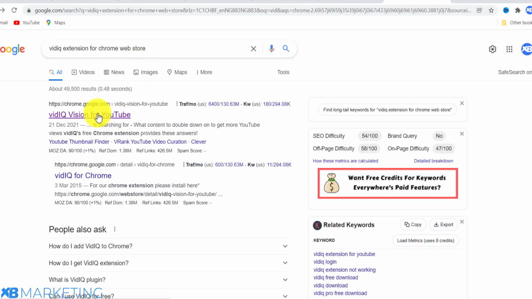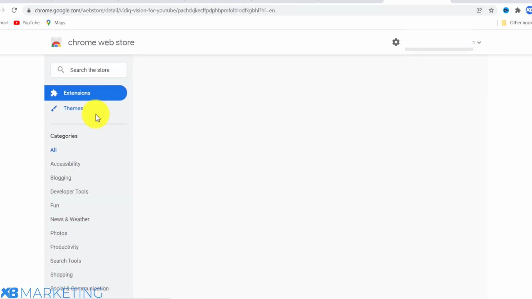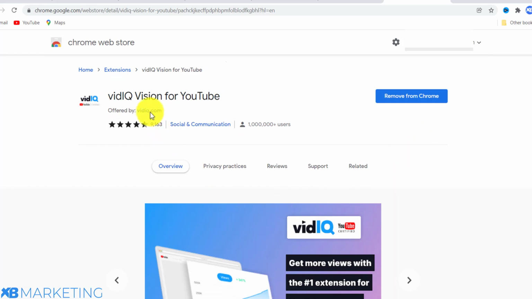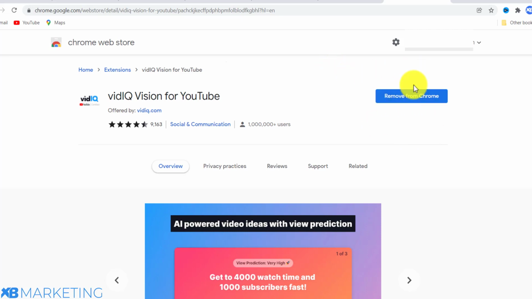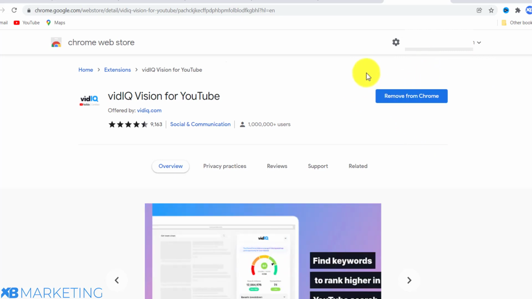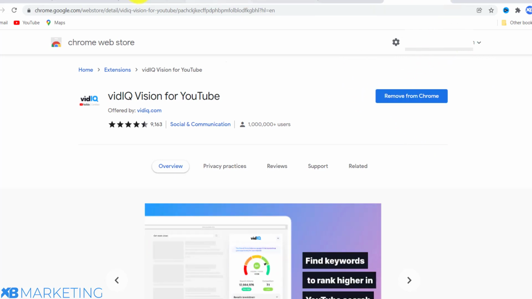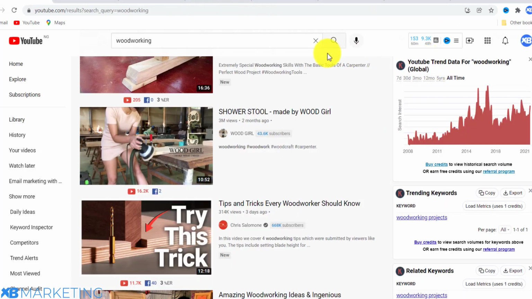Once you do that, you are going to click on the first link. As you can see right here, it's going to bring you to a page where you can install this extension on your PC. As for me, I have it installed already, so I don't need to take any action. Once you have that installed, you want to go back to YouTube and type your niche keyword in the YouTube search bar, just like I've done here.